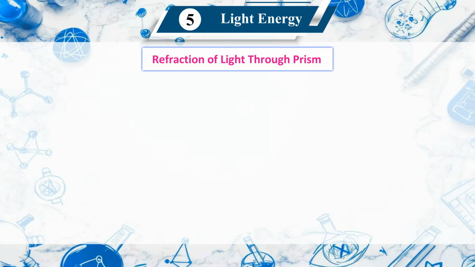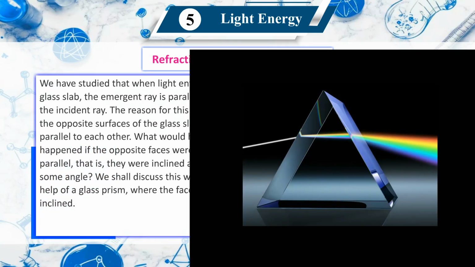Refraction of light through a prism. We have studied that when light enters a glass slab, the emergent ray is parallel to the incident ray. The reason for this is that the opposite surfaces of the glass slab are parallel to each other. What would have happened if the opposite faces were not parallel, that is, if they were inclined at some angle? We shall discuss this with the help of a glass prism, where the faces are inclined.